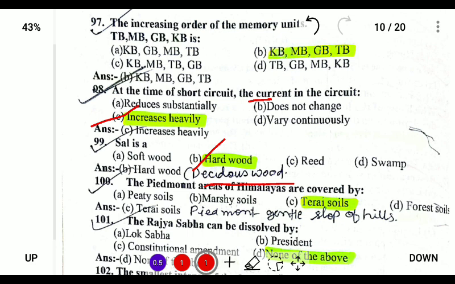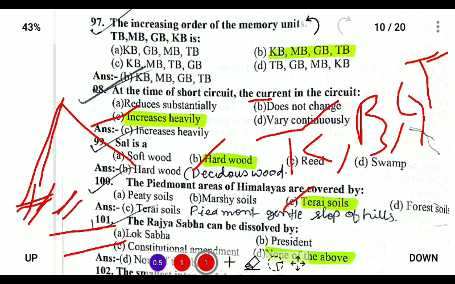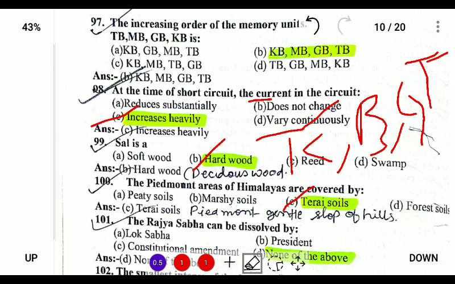Next, the last question for today: the Piedmont areas of Himalayas are covered by Terai soils. So we know that there are types of soils, that is Khadar, Bhangar, and Terai. So Terai soils are usually located on the slopes of the mountain. If it is a mountain, in the mountain slopes before reaching the river, these soils located on the slopes of the mountain are also known as Terai.